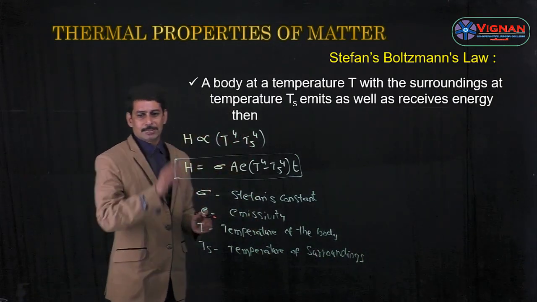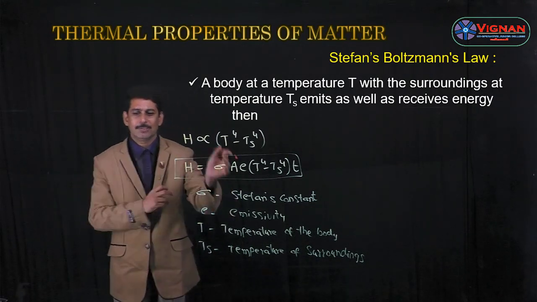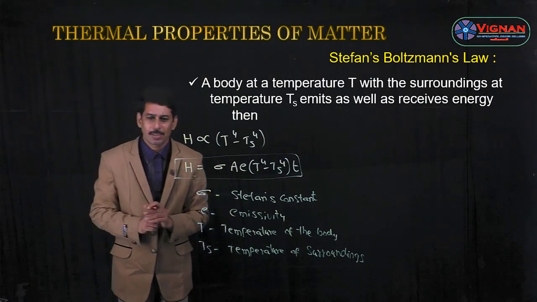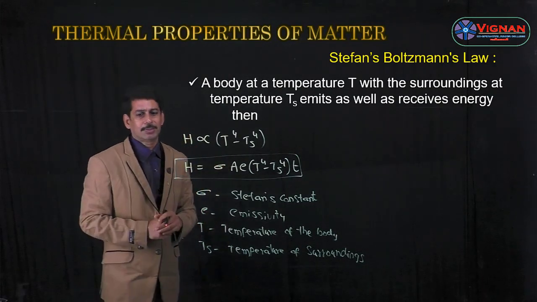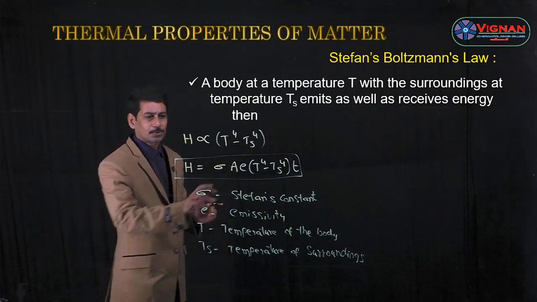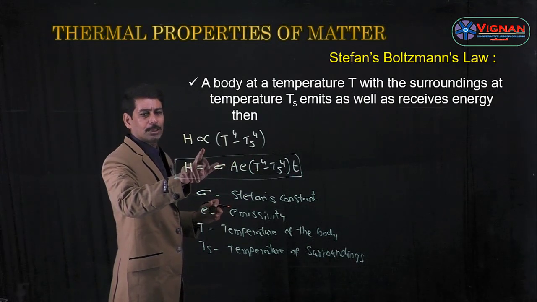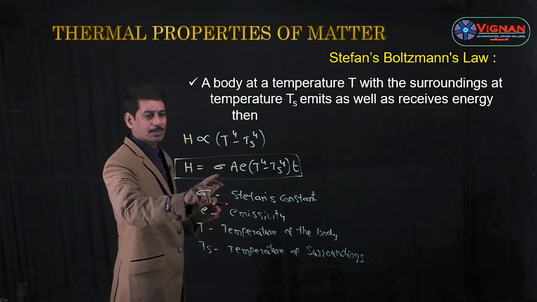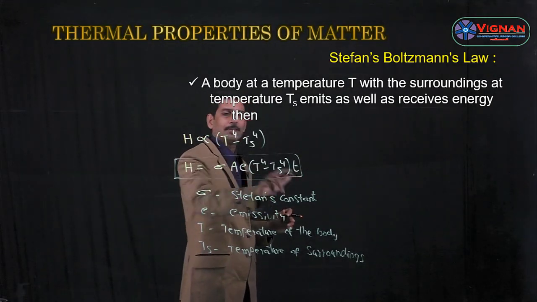So let us see once again Stefan-Boltzmann's law. Boltzmann entered the picture and modified Stefan's law, which is termed Stefan-Boltzmann's law. A body is at a temperature T, the surroundings at a temperature Ts, so it emits as well as receives energy. Then H is proportional to T^4 minus Ts^4. To remove the proportionality, we introduce a constant, giving sigma A E (T^4 minus Ts^4) t.